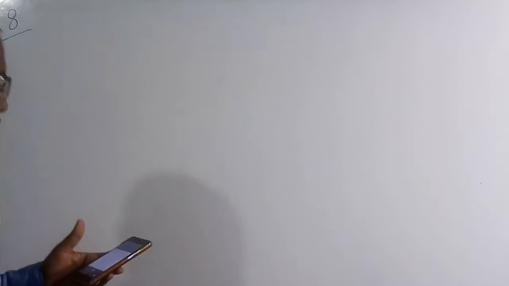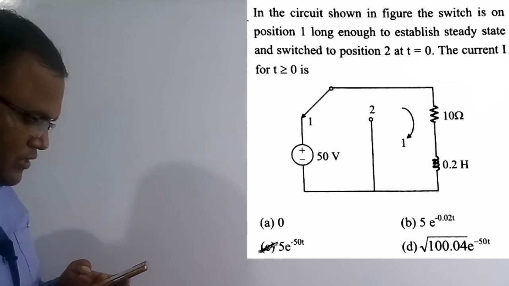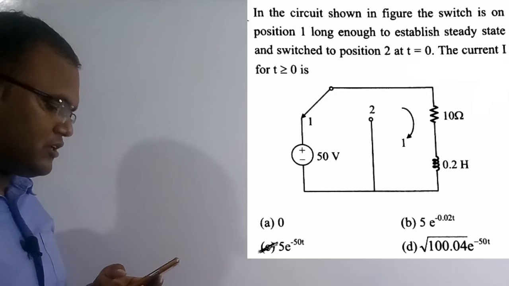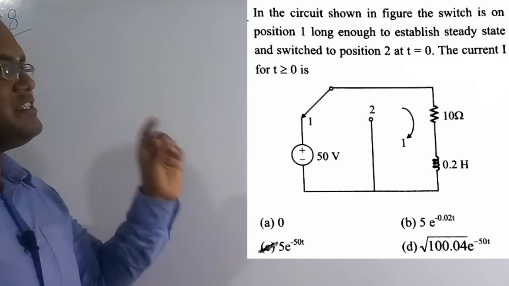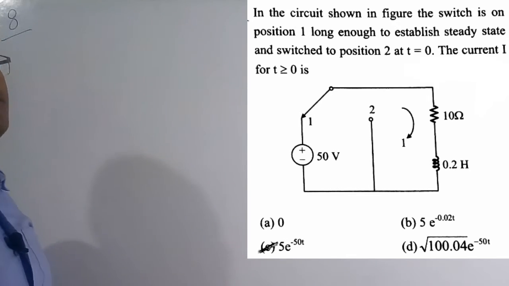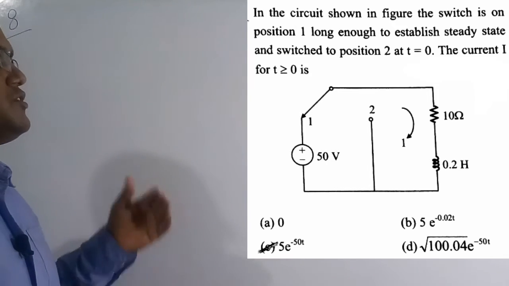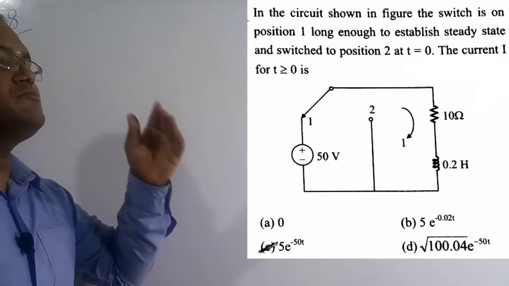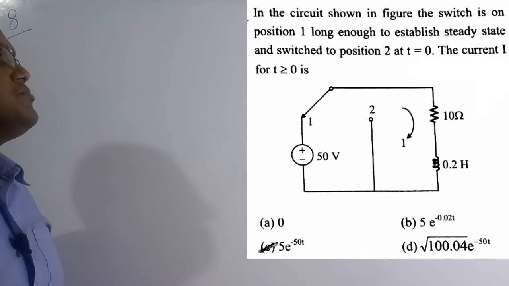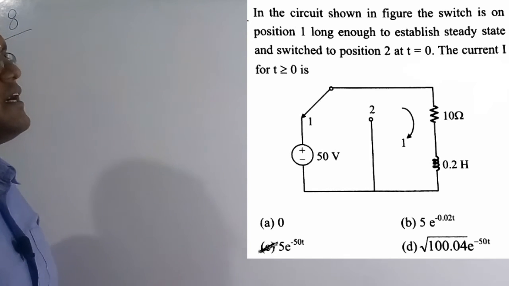Now we are going to solve the 8th question. See the question here. In the circuit shown in figure, the switch is in position 1 for long enough to establish steady state current and switches to position 2 at t is equal to 0. We need the current I for t greater than or equal to 0. This is basically an electrical circuit. They have kept the switch in position 1 for a long time, so the circuit is in a steady state condition. Then at t is equal to 0, the switch is moved to position 2. Now we have to find the expression of the current for t greater than or equal to 0. Of the 4 options, Option C is the correct solution, which is 5 into e to the power of minus 50 t ampere.